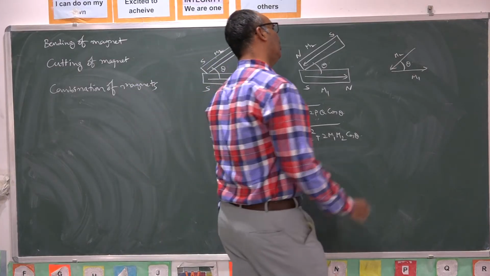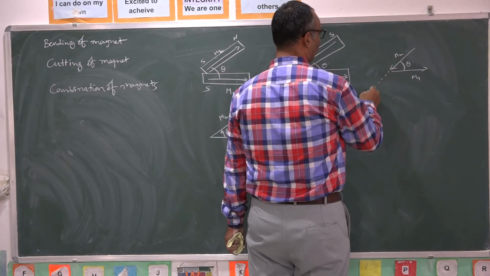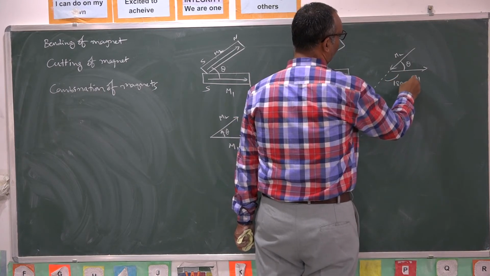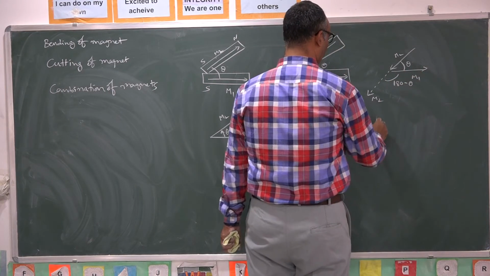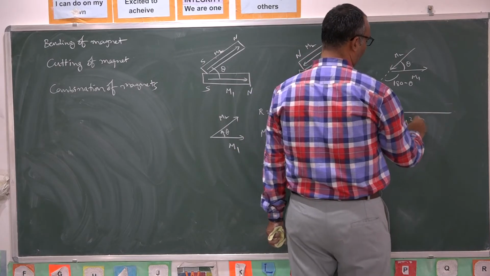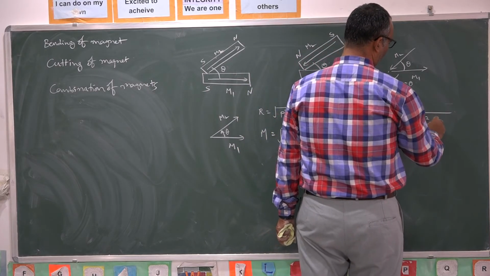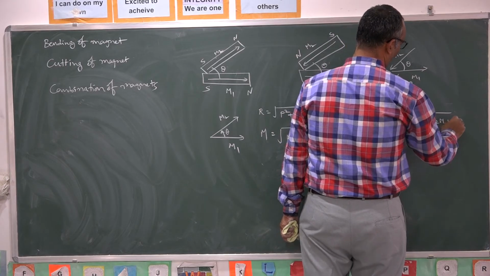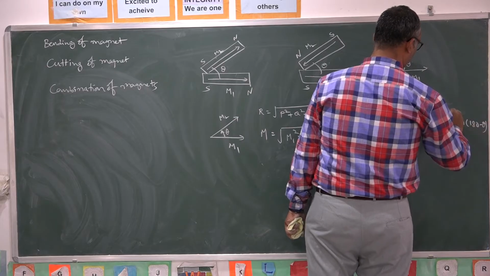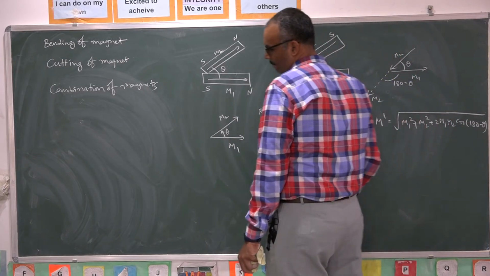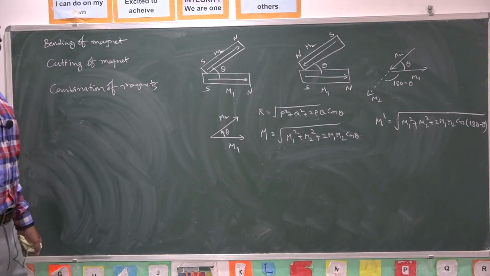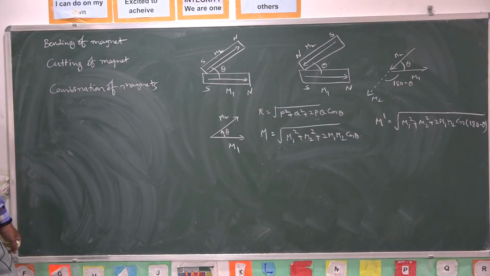So you should extend M2, and consider the angle 180 minus theta as the angle between them. Now the new magnetic moment is given by square root of M1 square plus M2 square plus 2 M1 M2 cos of 180 minus theta. By using this formula, you will get the net magnetic moment due to the combination of magnets.